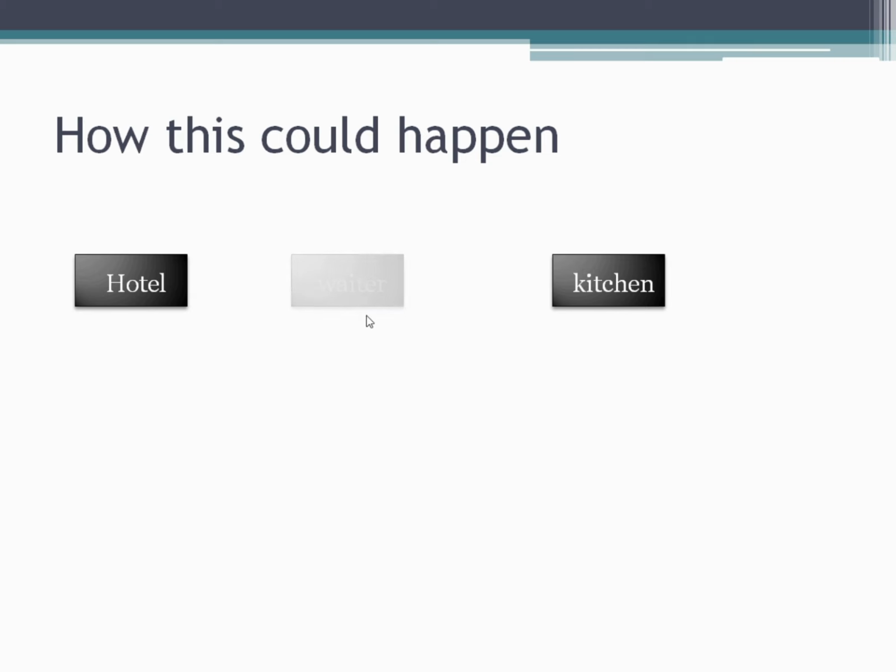And let's suppose this waiter knows your language as well as the language of the people in the kitchen, right? So what this waiter will do is take the instruction from you and give the instruction to the kitchen, right? So kitchen people will understand it, they will process it, and they will give a reply to the waiter, and this waiter will come to you and give you the response, right?